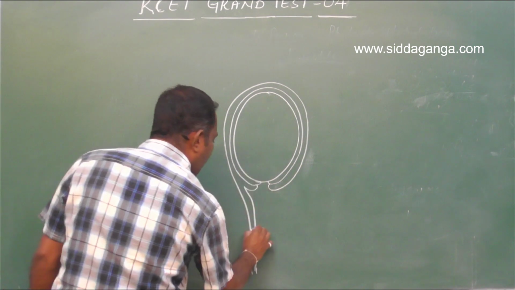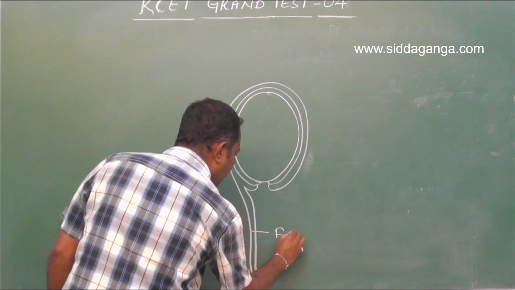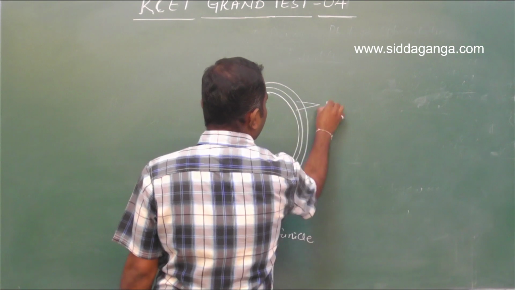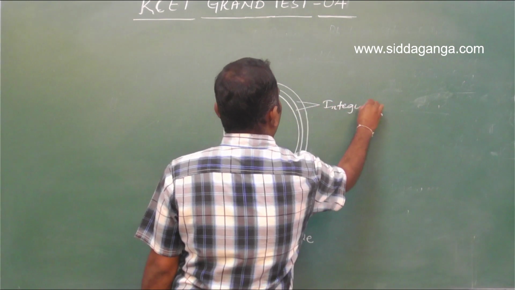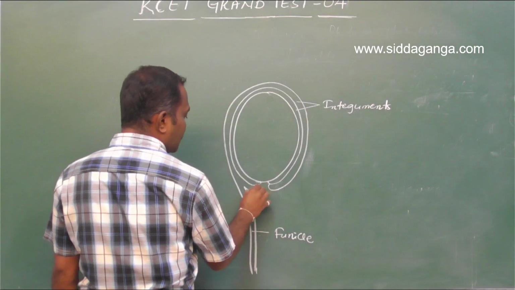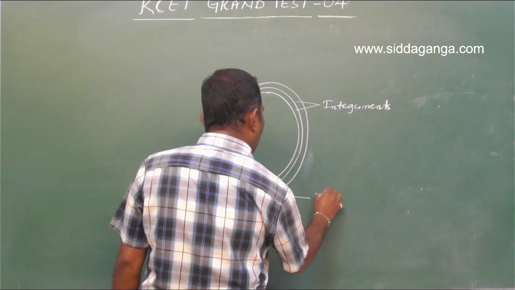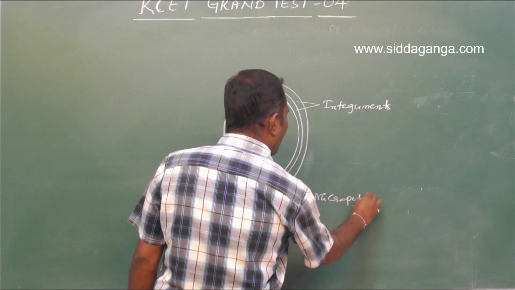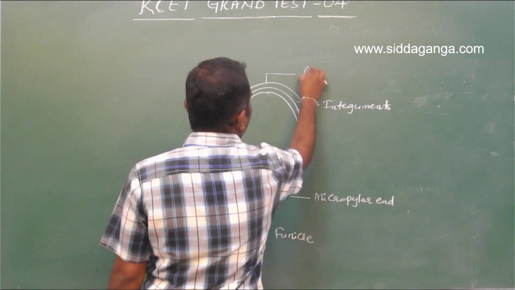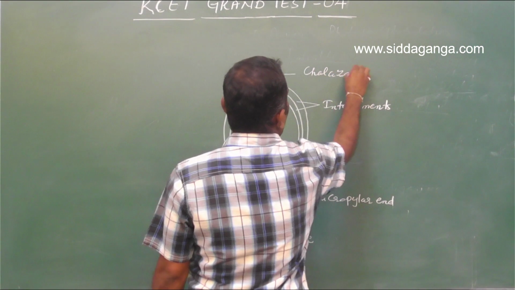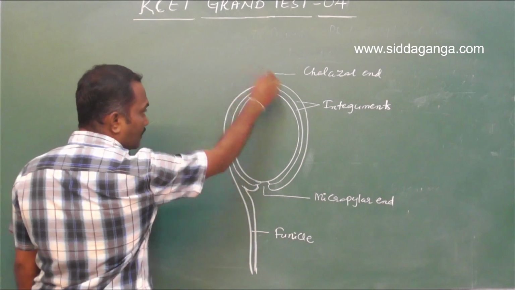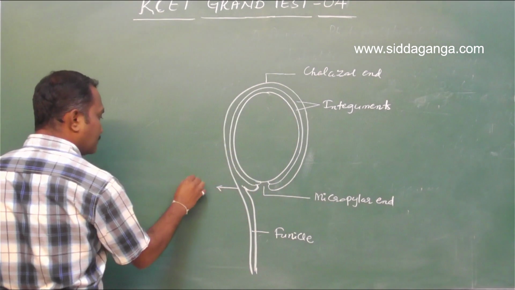So this is the structure of ovule. The stalk of the ovule is called funicle, and the protective layers are referred as integuments. The integuments are discontinuous at one particular point, which is called micropyle or micropylar end, and the opposite end is called chalazal end. The point at which the funicle and the body of the ovule is attached is called hilum.